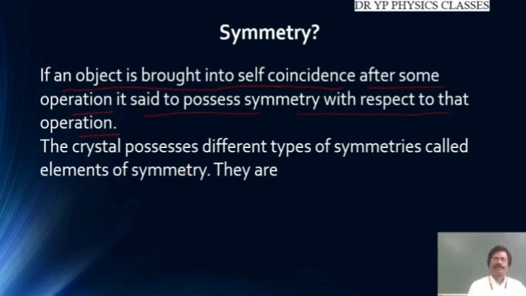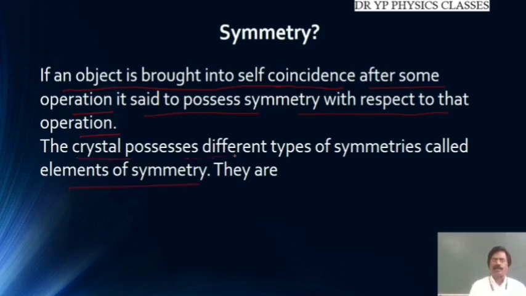Say, for example, if you take a crystal and rotate it along one particular direction, across the center, or along any particular axis, and if the crystal remains the same in appearance even after the rotation, then it is said to possess symmetry.